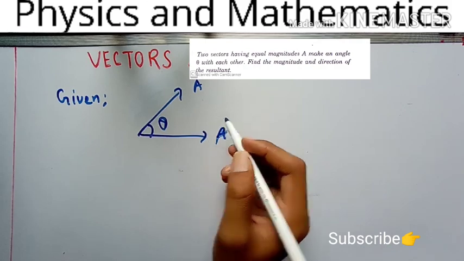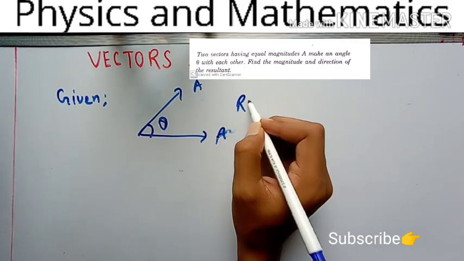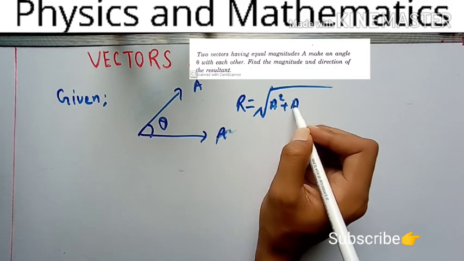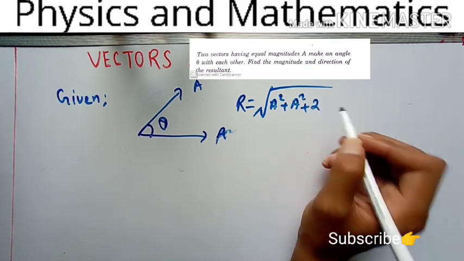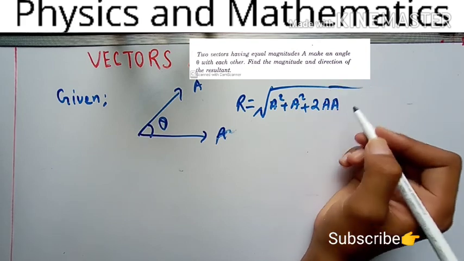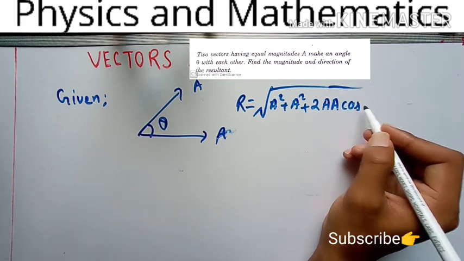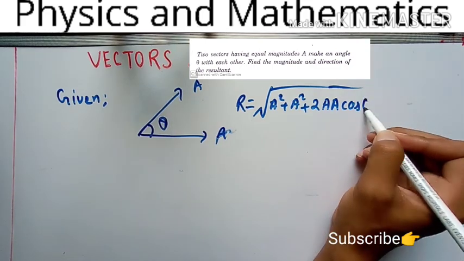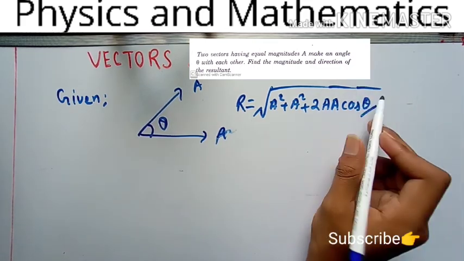So for this purpose, what will you do? For the resultant, use the formula A square plus 2 times AB. In place of AB, you will have to write AA and cos theta. So is theta given to you? No, not given to you. So theta is taken as it is.